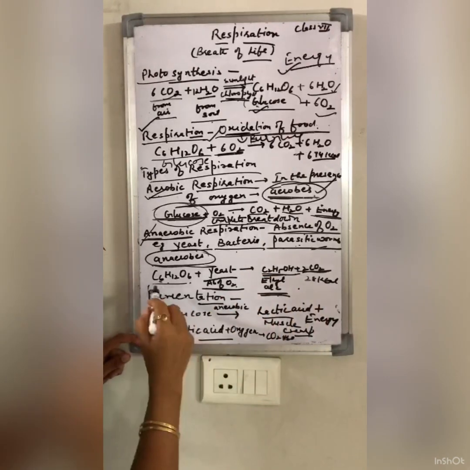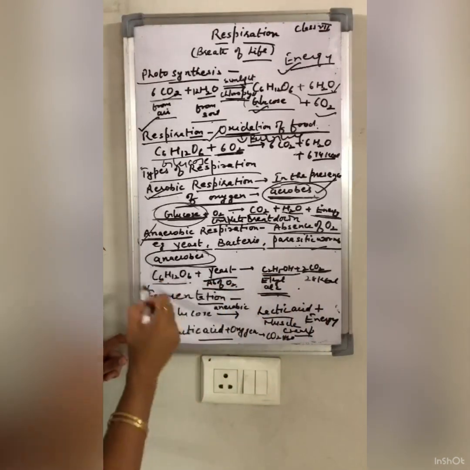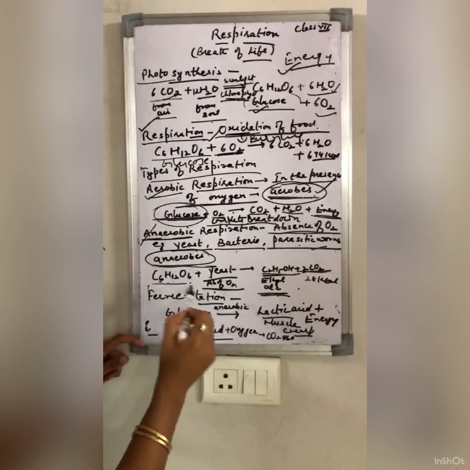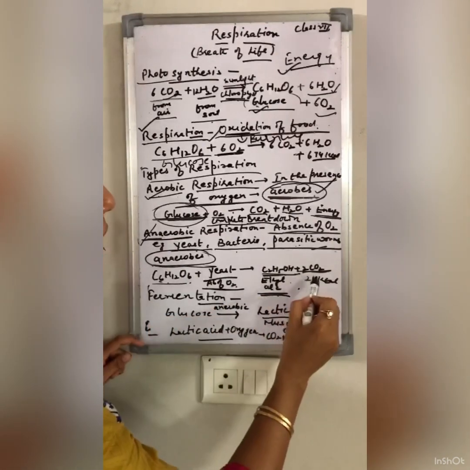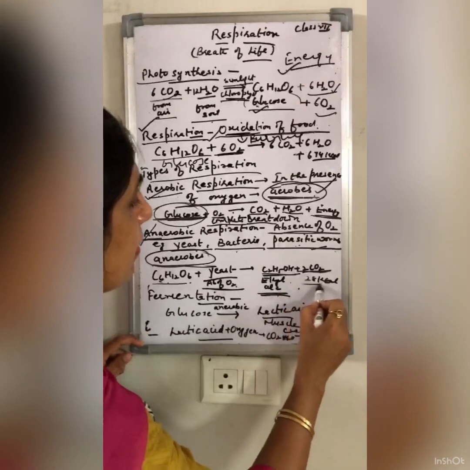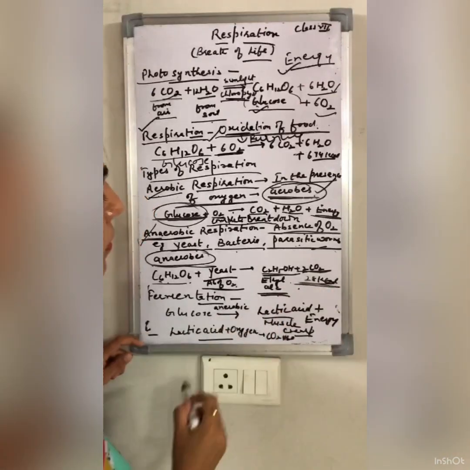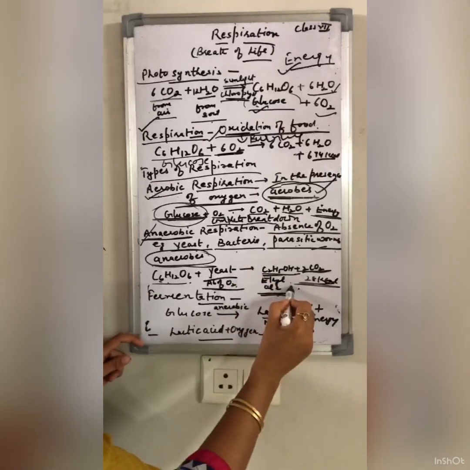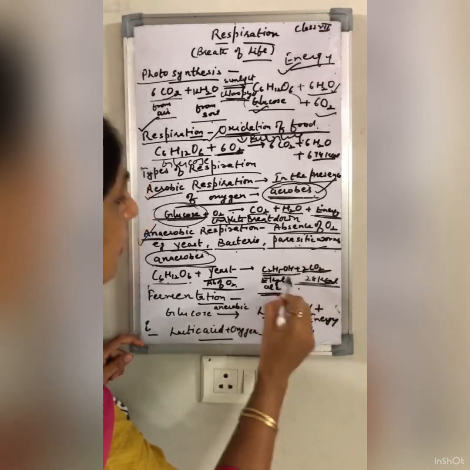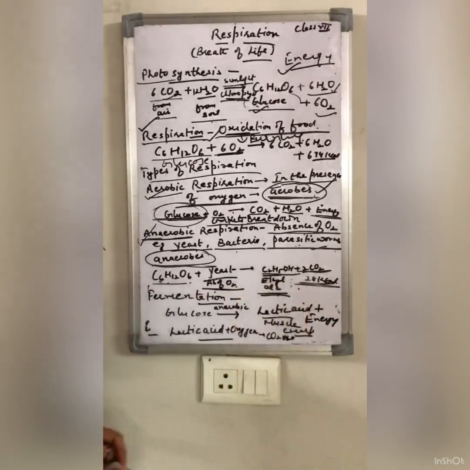In the presence of yeast, the food undergoes anaerobic respiration in the absence of oxygen, and ethyl alcohol and carbon dioxide are released, along with a small amount of energy, 28 kilocalorie. You can see in this reaction there is no formation of water in the formation of ethyl alcohol.